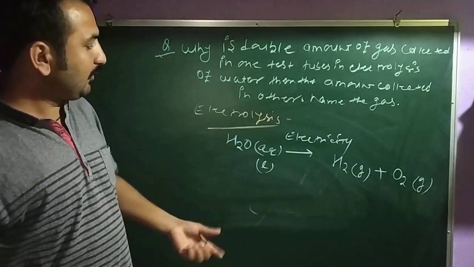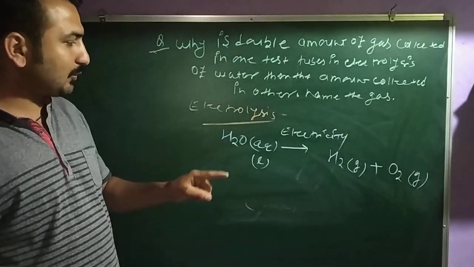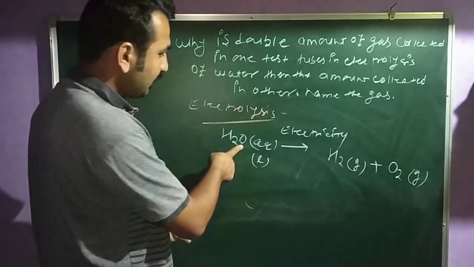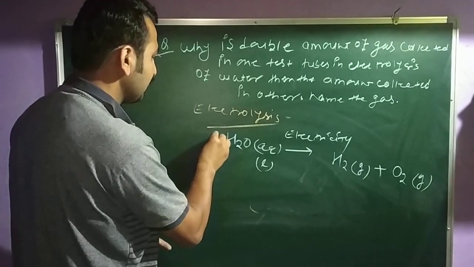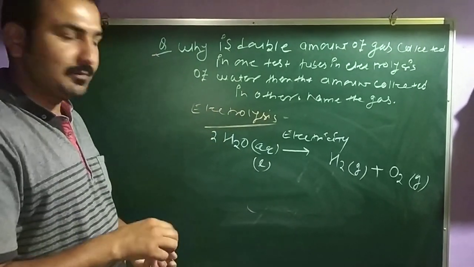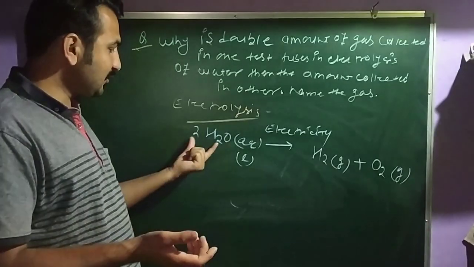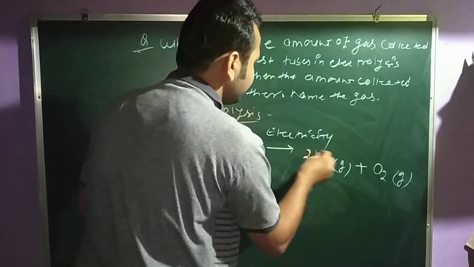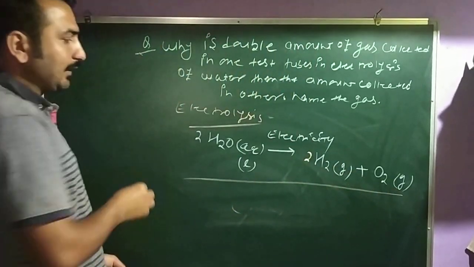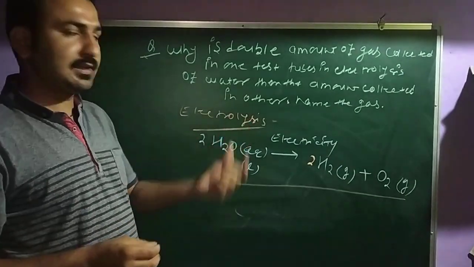Clear? Now this equation is not balanced: H2O gives H2 and O2. So balance it first. Here there is 1 oxygen, here there are 2. So apply 2 in front of H2O, and obviously now the hydrogen is disturbed. So balance it: 2 to 4, and here also 2. This is your electrolysis reaction. You can say this is your decomposition reaction.